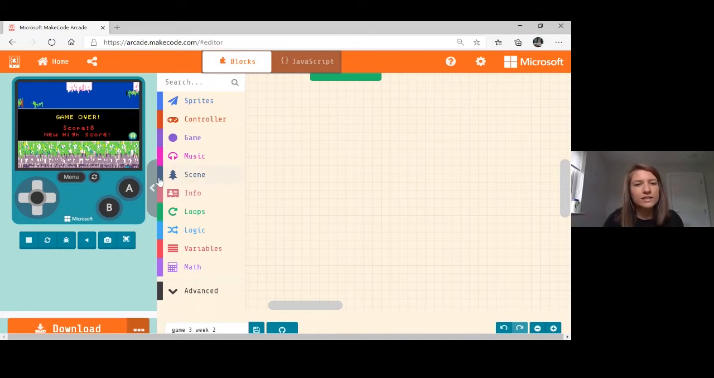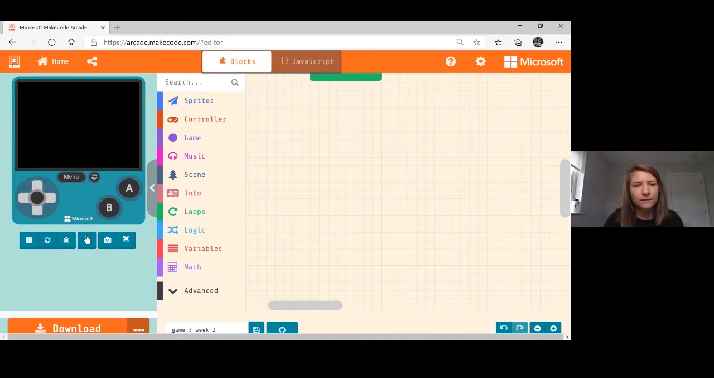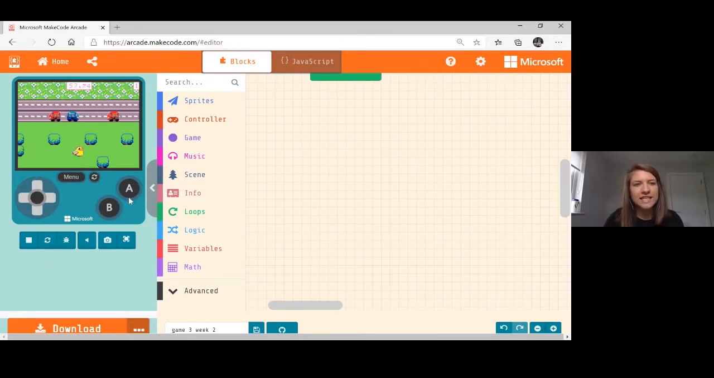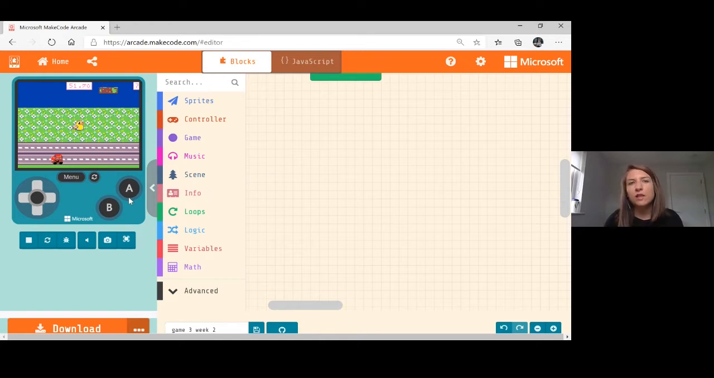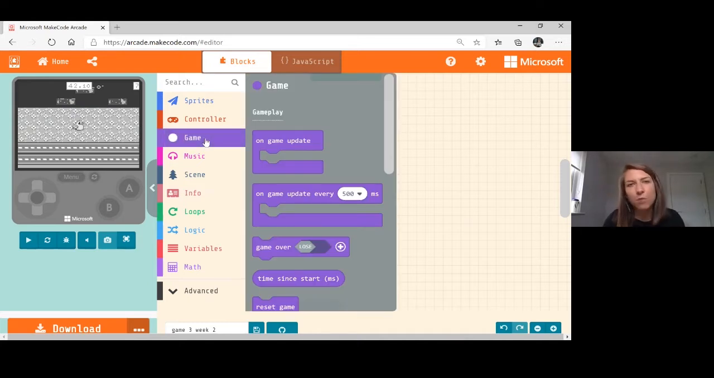I'm going to quickly refresh again. We want that when Tweety, oh God, this is a busy road. Okay, there we go. We want those logs to help us get across. Every time the game updates, we want those logs to have certain settings. So I'm going to stop here and bring in our on game update block.